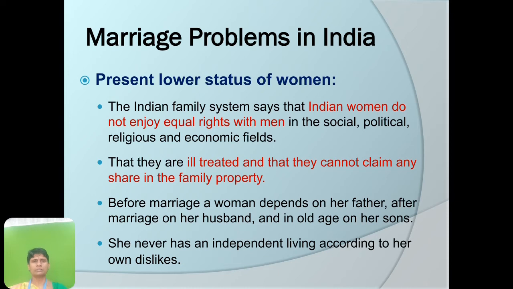The problems due to marriage in India: the present lower status of women is considered the main problem due to marriage. The Indian family system says that Indian women do not enjoy equal rights with men in the social, political, religious, and economic fields.